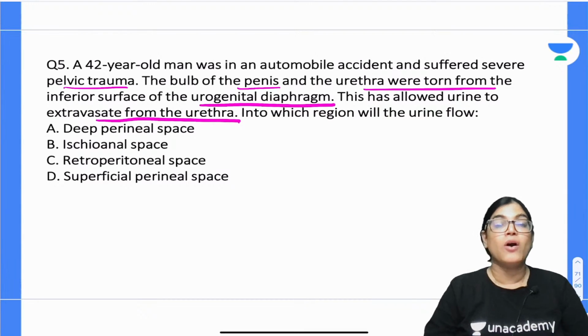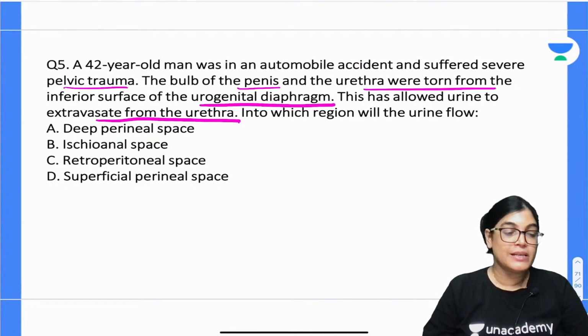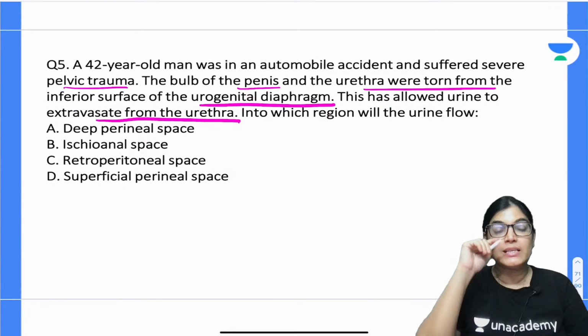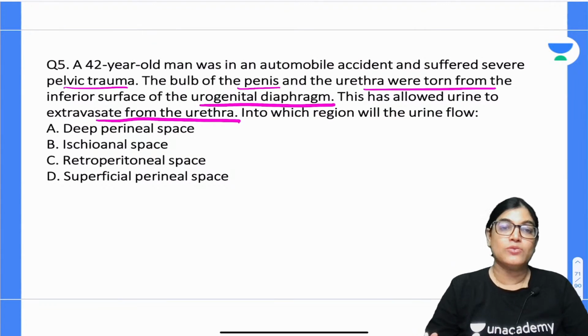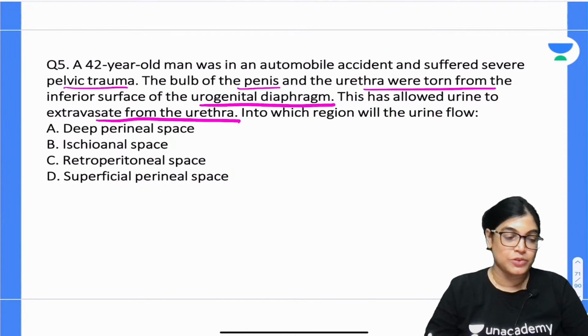So you just tell me in which space the urine will accumulate, whether it is the deep perineal space, the ischioanal space, the retroperitoneal space or the superficial perineal space. According to you, which is the correct answer? Question number 5, mark the correct answer.